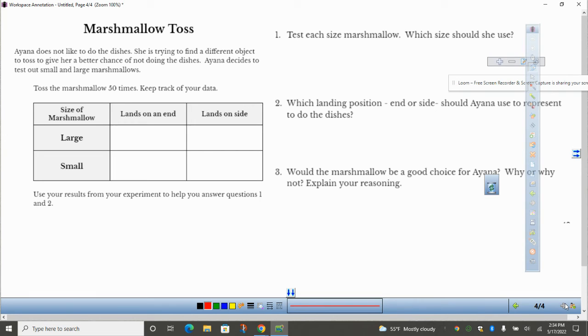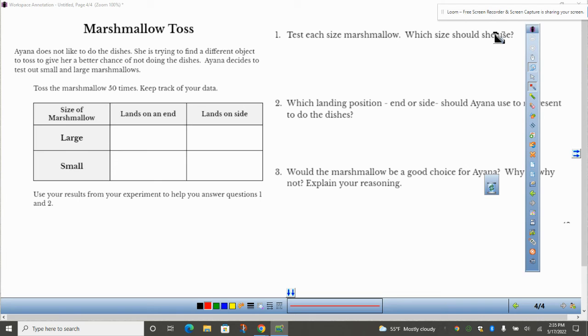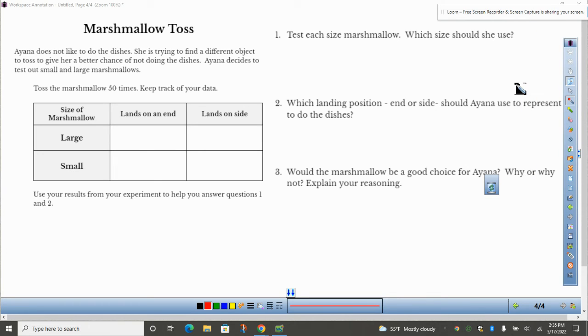All right, here's the next situation. Unfortunately, we won't be able to do the actual experiment for this, but I did it with a couple of students earlier today, and I will report the results to you. On the next page, it says marshmallow toss. Every time you see the word marshmallow, change it to cup, which is nice because cup is not a long word. We used cups instead of marshmallows because you don't get marshmallow stuff all over the floor.